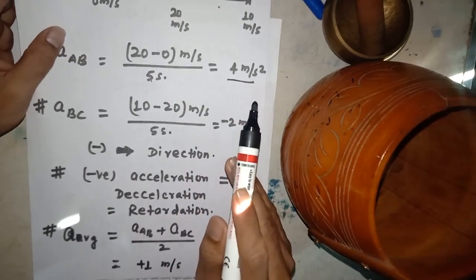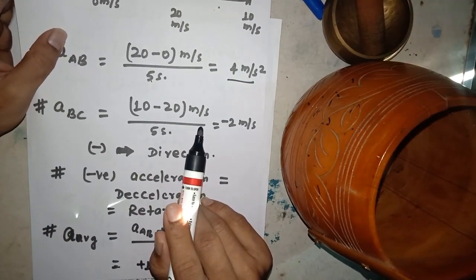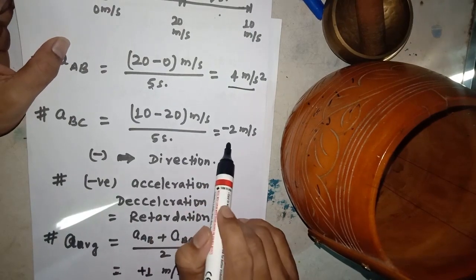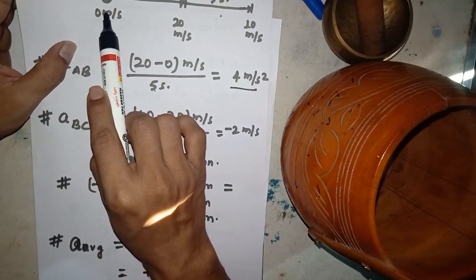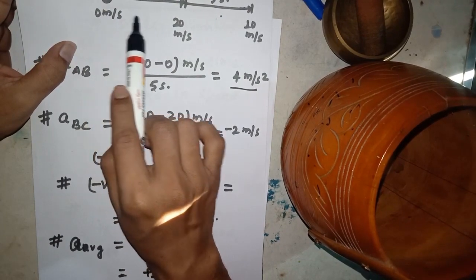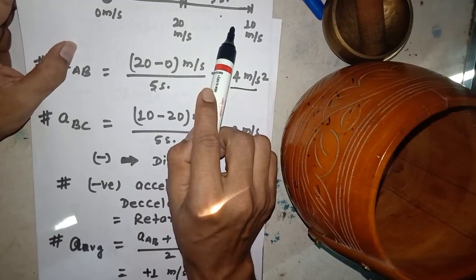I have already told you acceleration is a vector quantity, so it may be negative. And negative also gives some idea. Here you can see the velocity of the biker increases, but the velocity decreases in this situation.